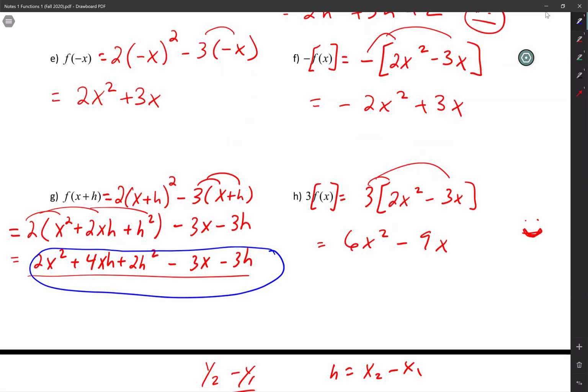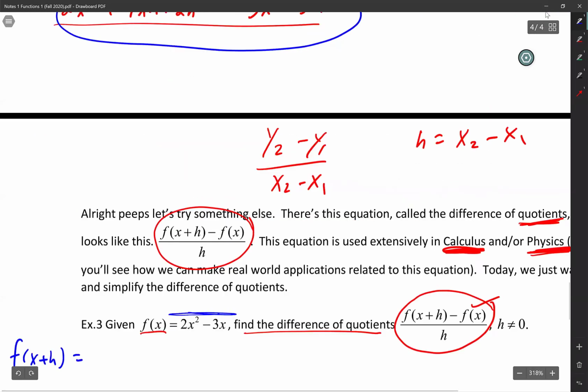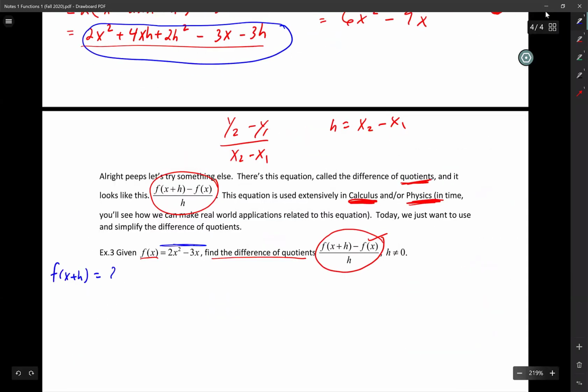So there's my f of x plus h. So I'm going to write it right here. F of x plus h, what that is. Let me see what that is again. It is 2x squared plus 4xh plus 2h squared minus 3x minus 3h.